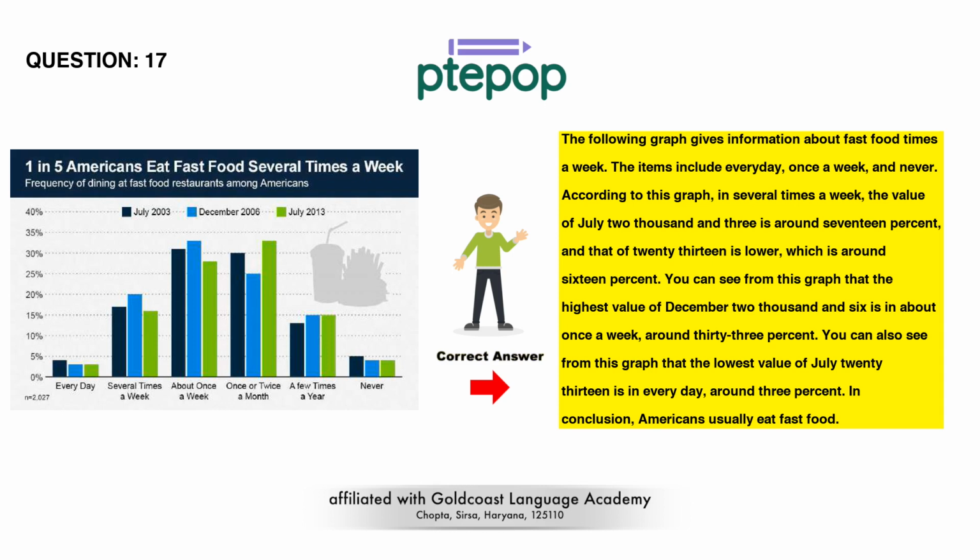You can see from this graph that the highest value of December 2006 is in about once a week, around 33%. You can also see from this graph that the lowest value of July 2013 is in every day, around 3%. In conclusion, Americans usually eat fast food.